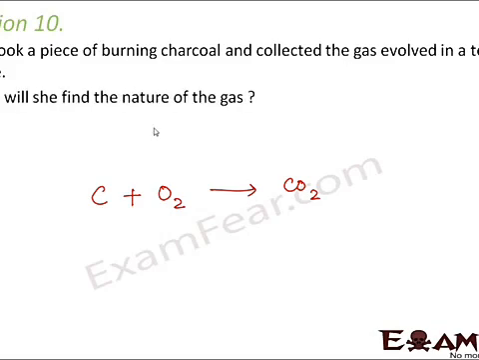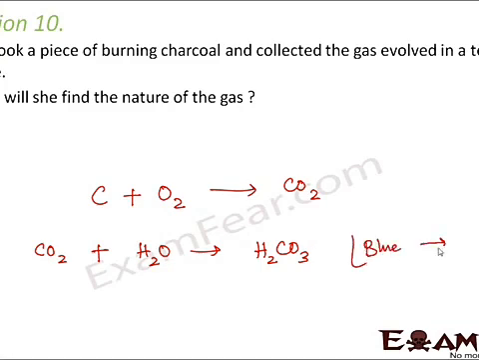How will she find the nature of the gas? Now she wants to know whether this gas is acidic in nature or basic in nature. So how will she do it? You remember the litmus test? Yes. So for the litmus test, what do you need? You need a solution. How do you prepare the solution? You mix this carbon dioxide gas with water. So it forms H2CO3. Now in this solution you put the litmus and what do you find? You find that the blue litmus turns red.